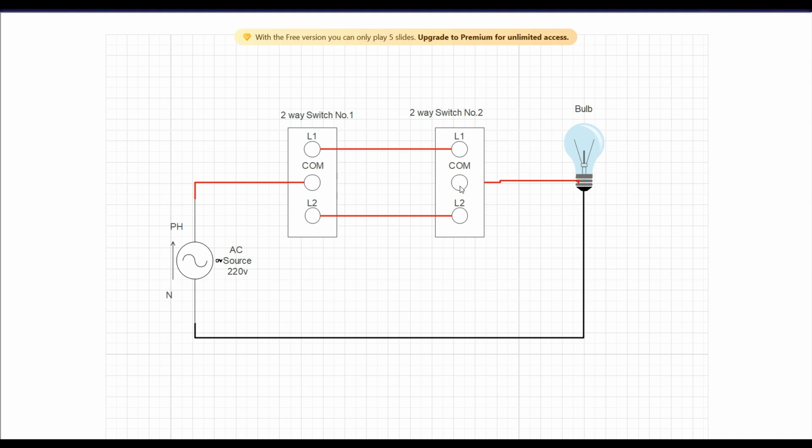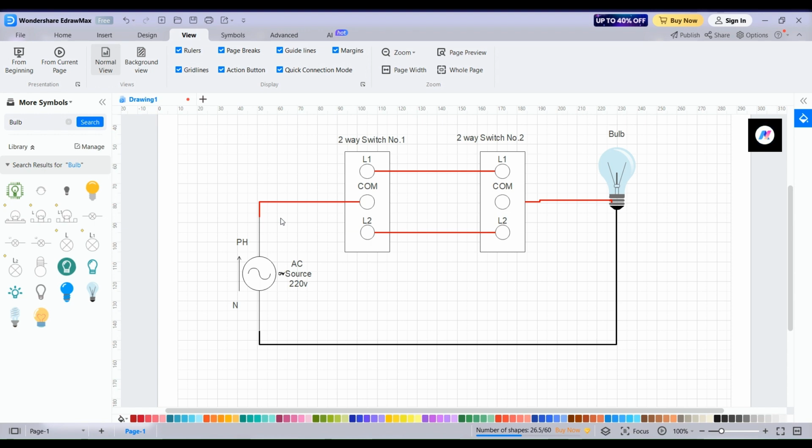If both two-way switches' common terminals are connected to the same terminal name, then the bulb will be on. If the two-way switches are opposite from each other, then the bulb will be turned off.